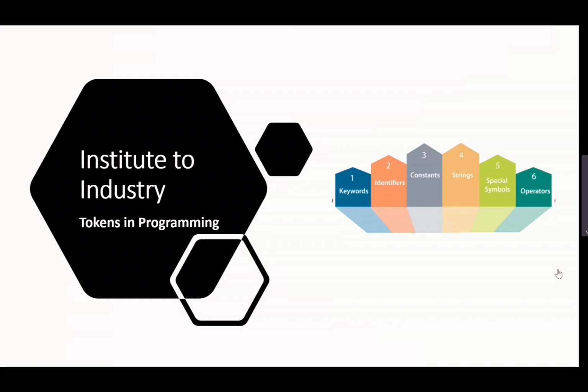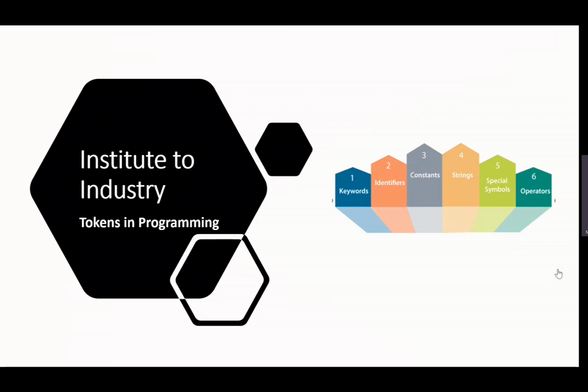So for example, keywords, in a sense, are the reserved words. If I use dad, mom, sister, or someone, if I mention that, it is already reserved for a specific purpose. Those things are called reserved words. And identifiers, in a sense: even though we are human beings, we are giving different names to each and every person. That's all about identifiers. And constants: human beings, meaning the human structure, is a constant throughout the world. And similarly, a string is nothing but a kind of data type.